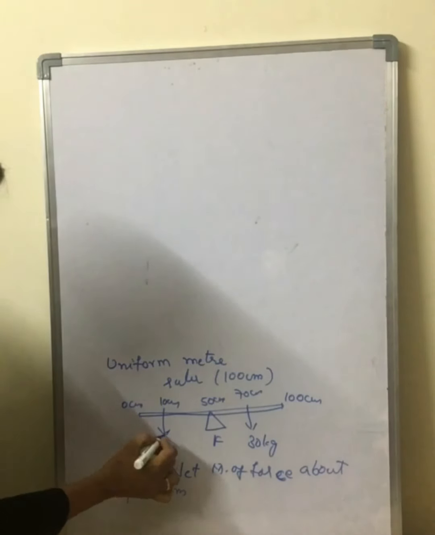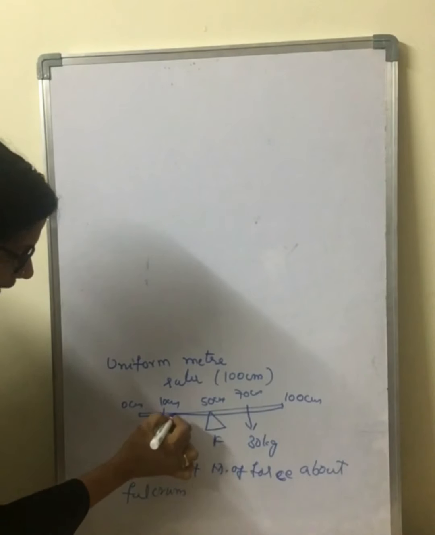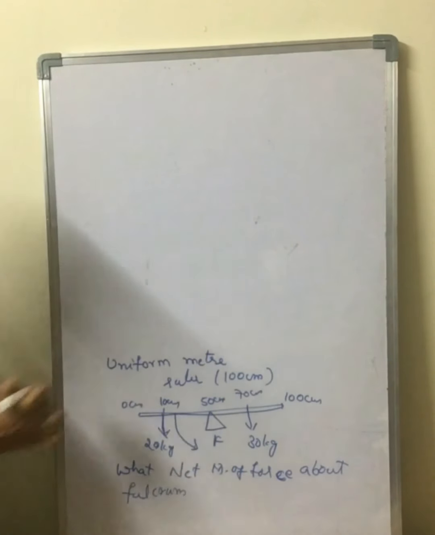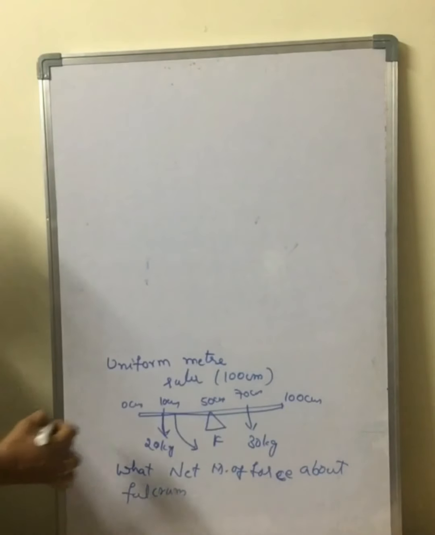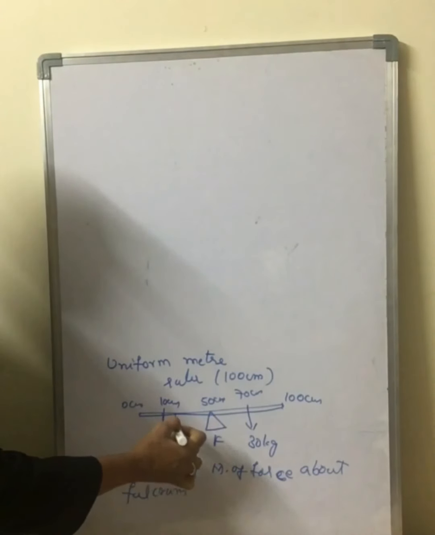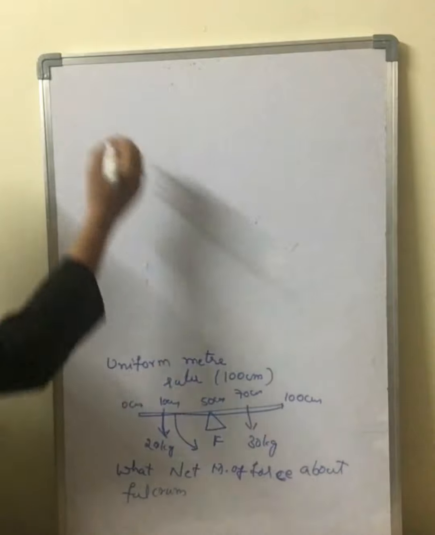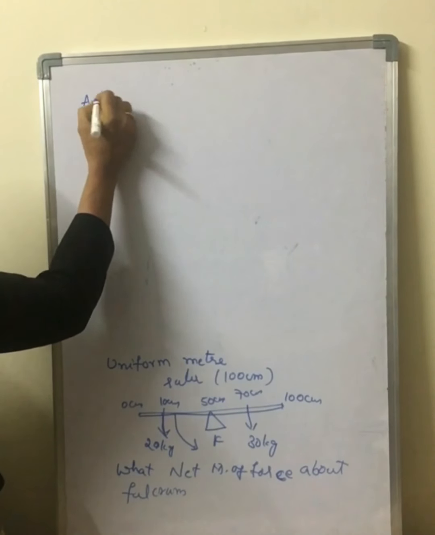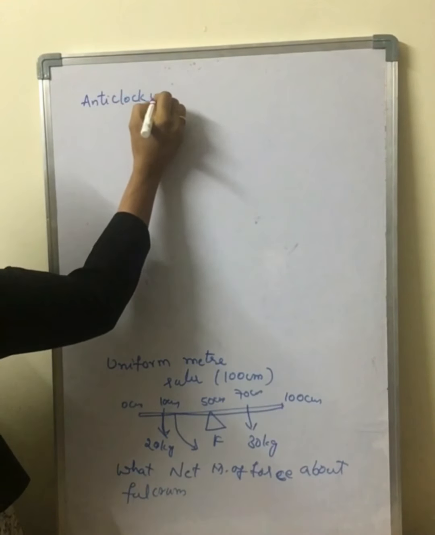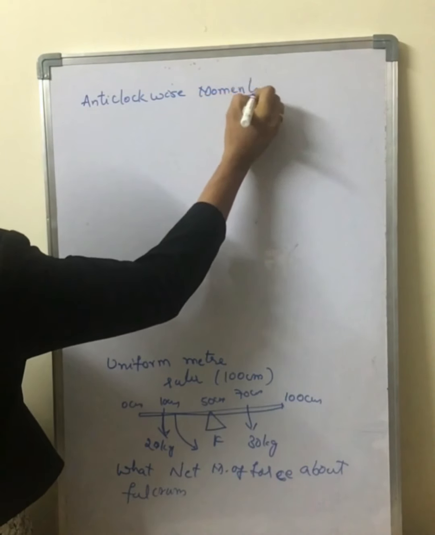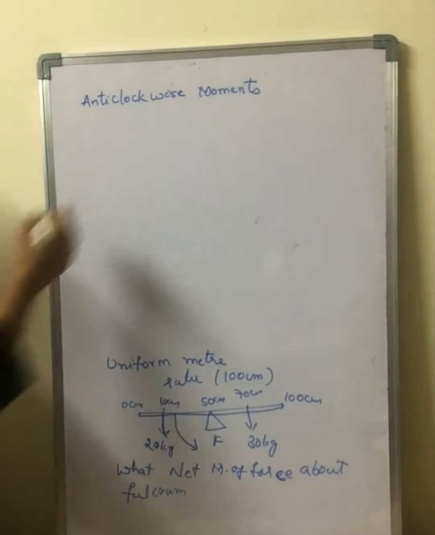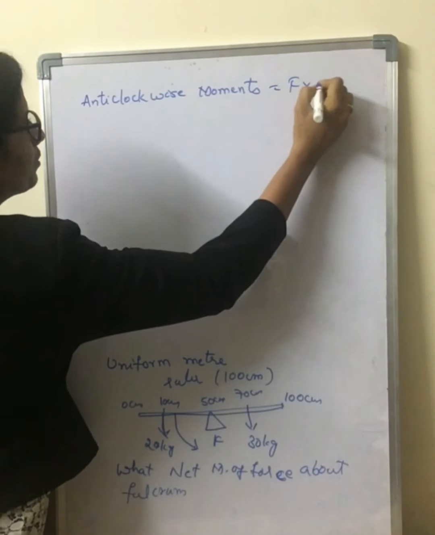Now on this side the force is acting in this direction. Is it clockwise or anti-clockwise? It is moving in anti-clockwise. So now let us go for anti-clockwise moments. Anti-clockwise moments is equal to F into D.